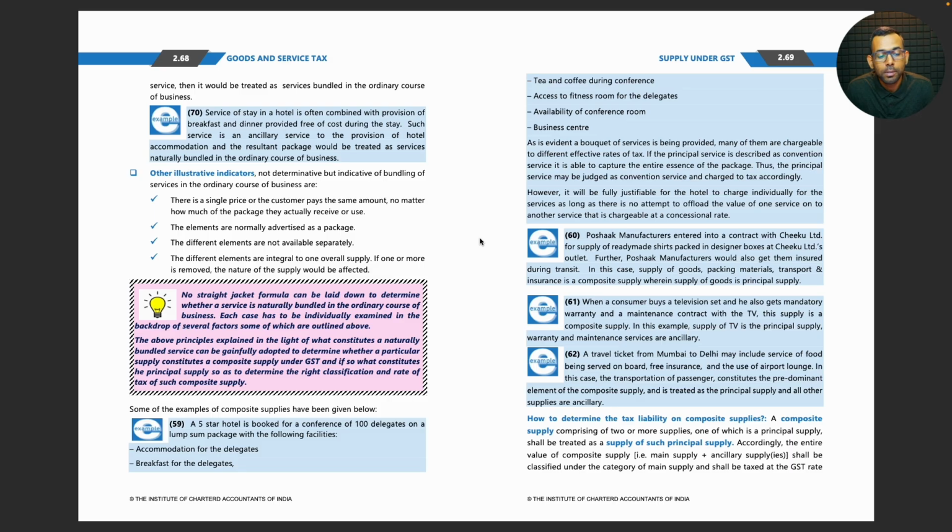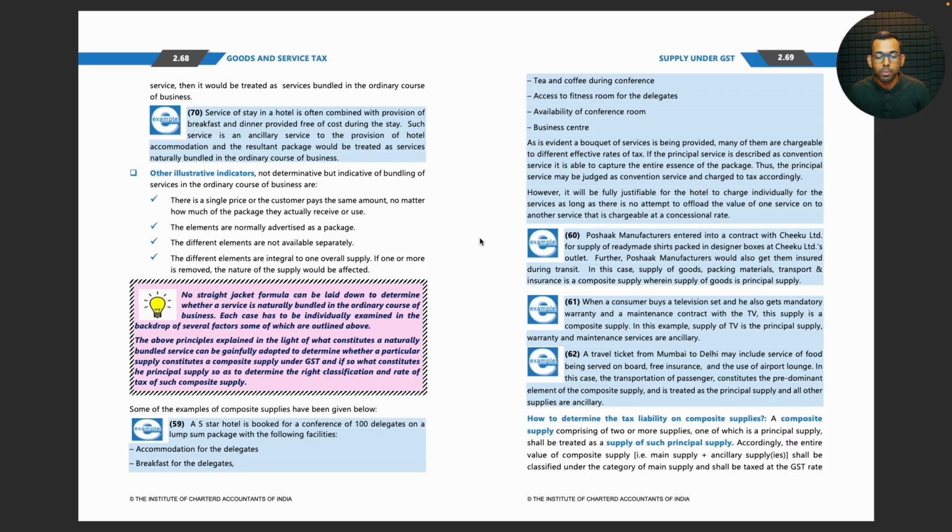The above principles explained in the light of what constitutes a naturally bundled service can be gainfully adopted to determine whether a particular supply constitutes a composite supply under GST, and if so, what constitutes the principal supply, so as to determine the right classification and the rate of tax of such composite supply. Some of the examples of composite supplies have been given below.